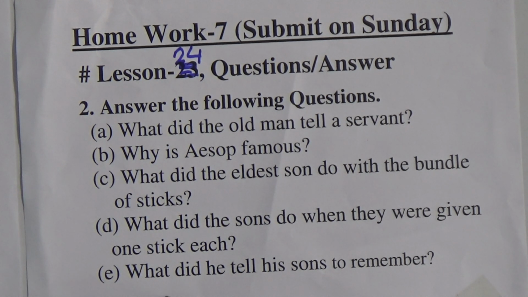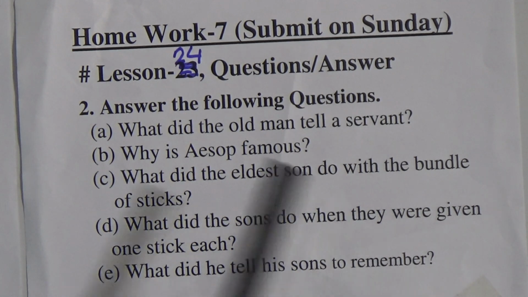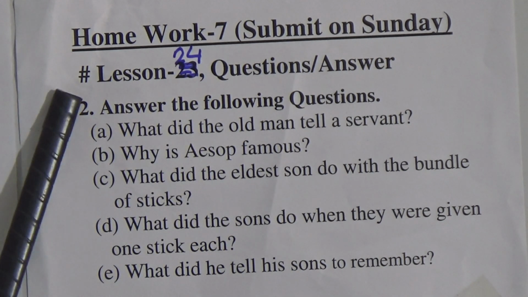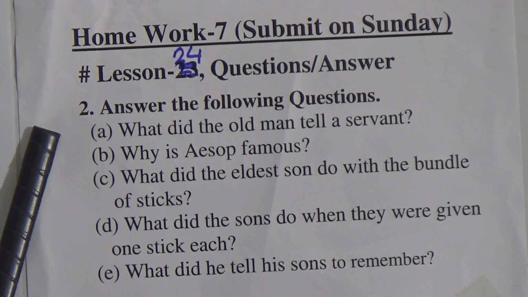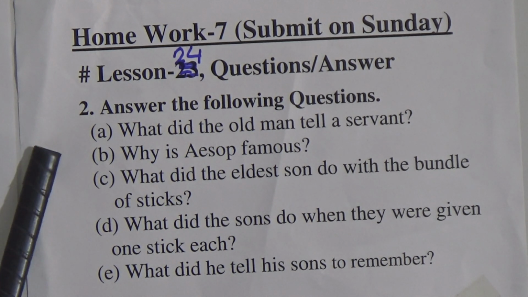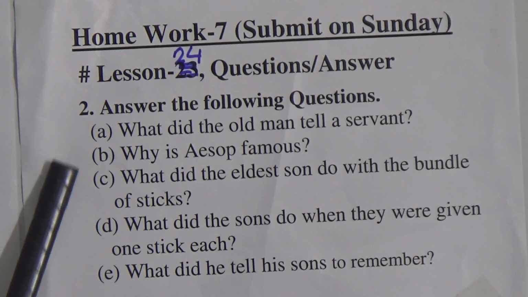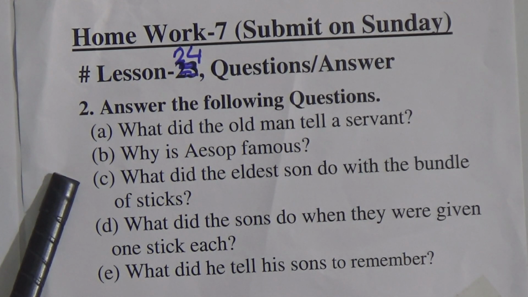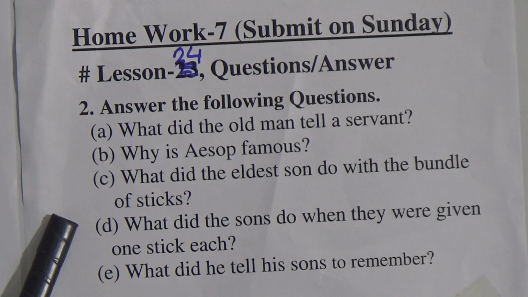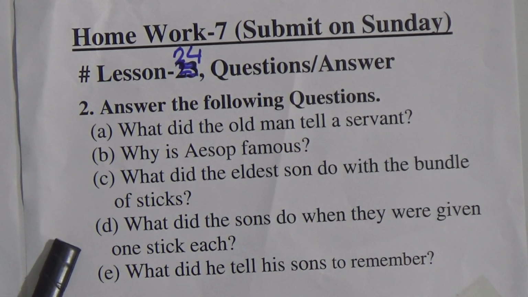E: What did he tell his sons to remember? I am reading again. Number 2, answer the following questions. Homework 7, lesson 24, question answer. A: What did the old man tell a servant? B: Why is Aesop famous? C: What did the eldest son do with the bundle of sticks? D: What did the sons do when they were given one stick each? E: What did he tell his sons to remember?